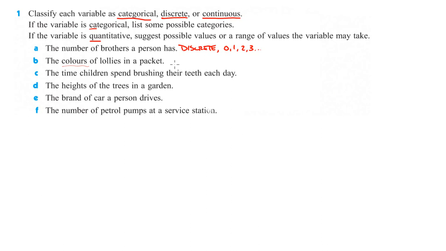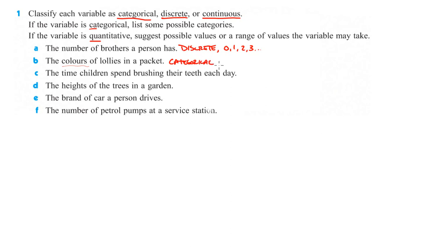Those are motorized vehicles. Colors is a great one. Anything that's not really using numbers to help figure it out. Like number of brothers, that's quantitative. But since colors aren't counting something, that's going to be categorical.